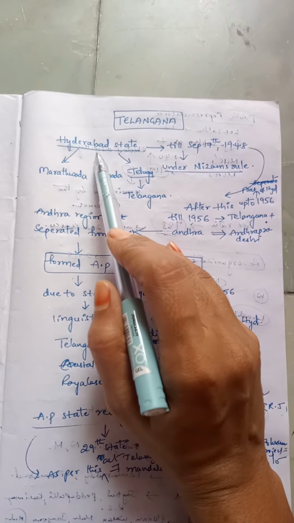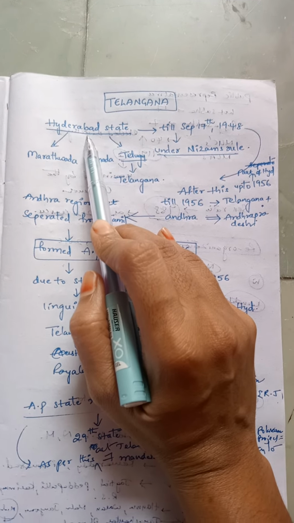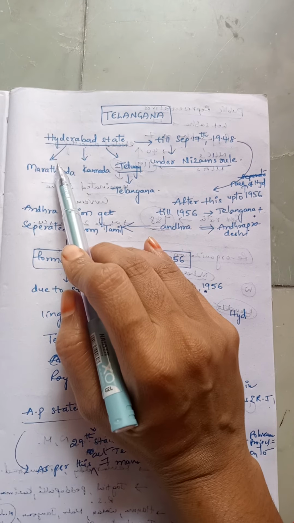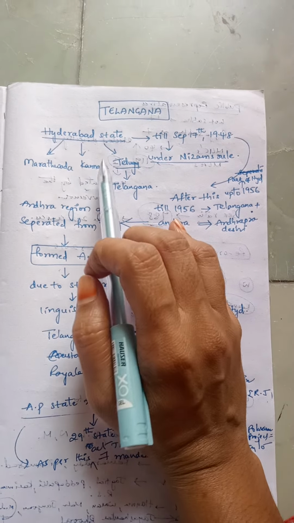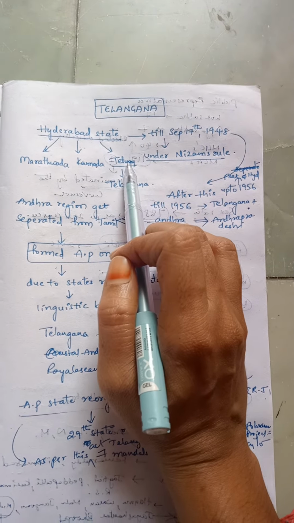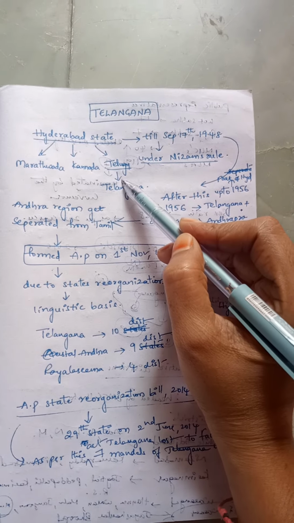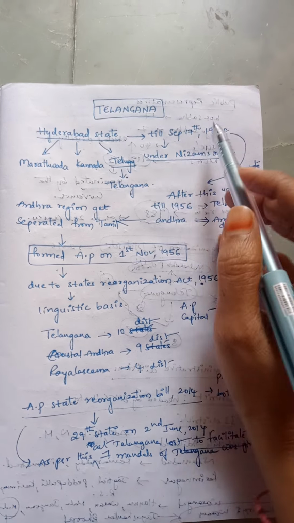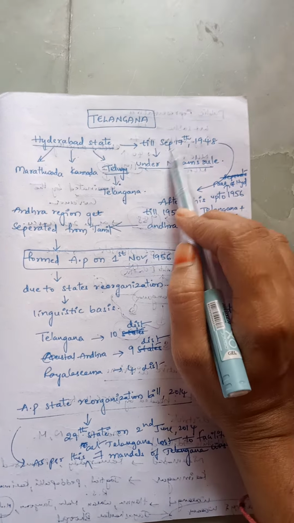We know that the Hyderabad state during the Nizam's rule comprised Marathi speaking people, Kannada speaking people and Telugu speaking people. We generally call Telugu speaking people Telangana. Till September 17, 1948, the Hyderabad state was under the control of the Nizams, that is, it was ruled by the Asaf Jahi dynasty.